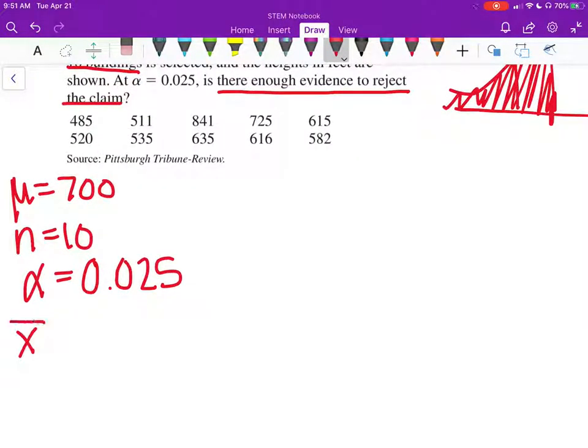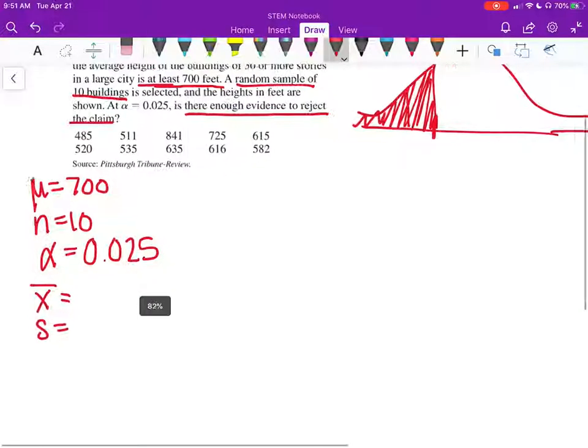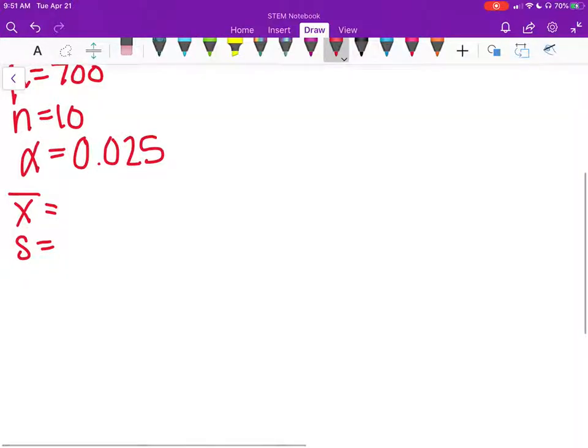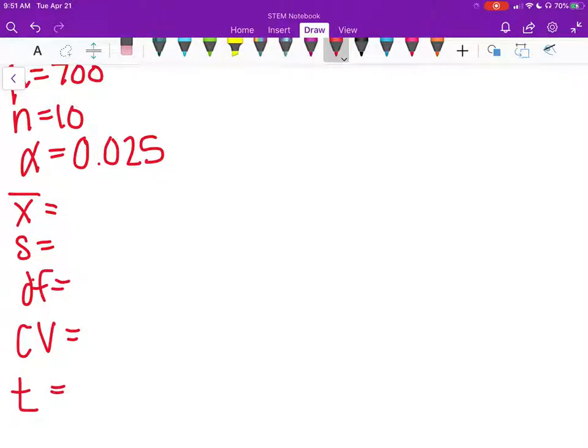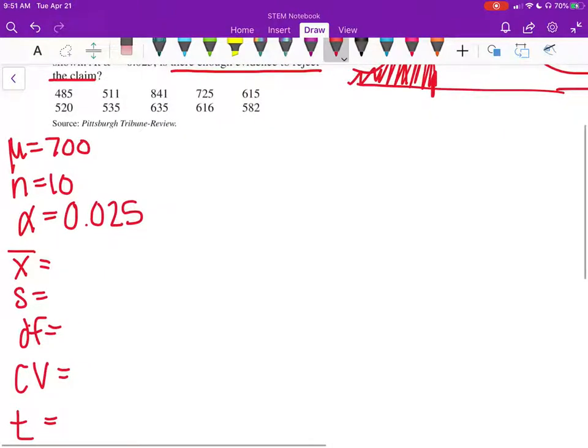So we need x bar, we need s, we need our degree of freedom, and we need our critical value and our t. So we can compute degrees of freedom easily. It's n minus 1, so degree of freedom is 9.